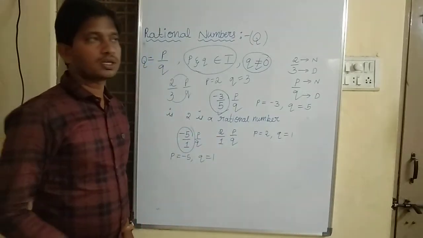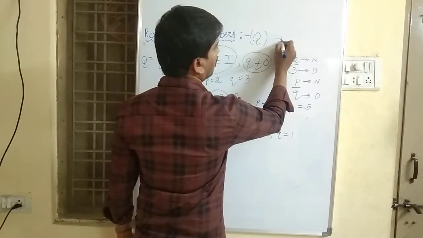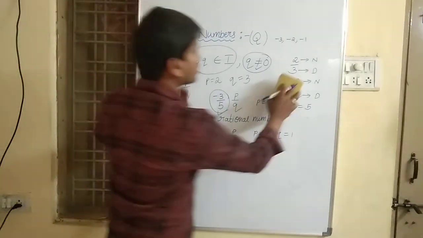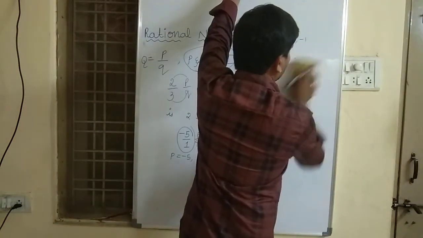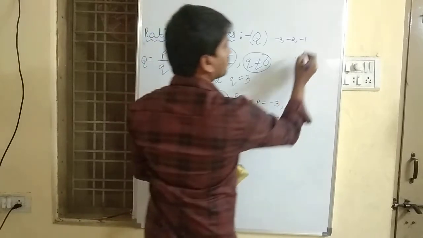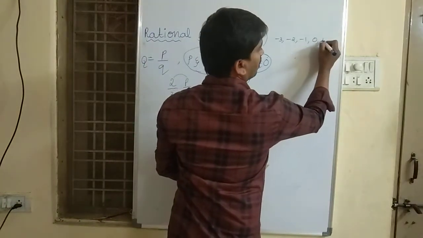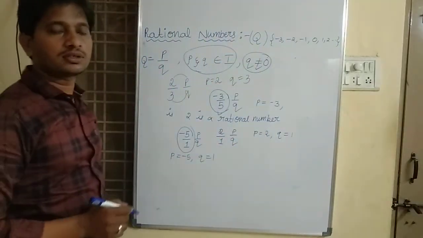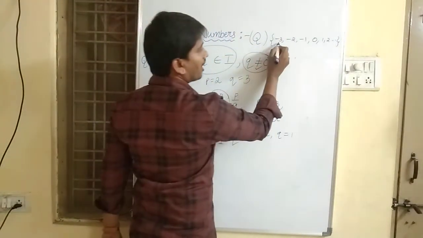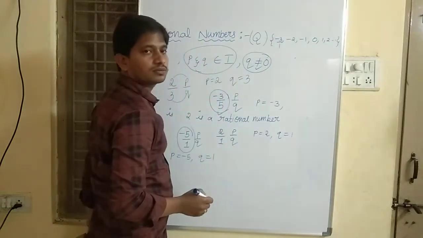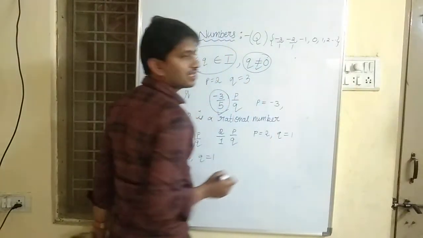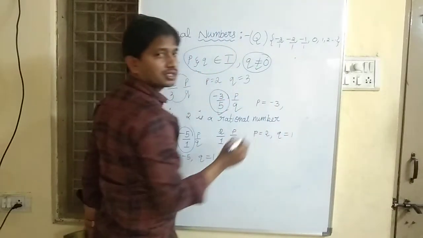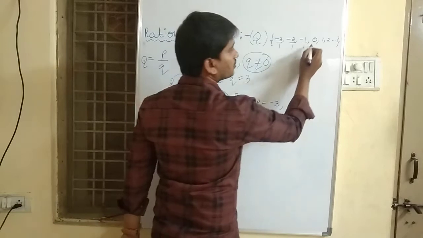Integers are nothing but negative numbers, 0 and positive numbers, they are the integers. This minus 3 I can express as minus 3 by 1. Minus 2 I can express as minus 2 by 1. Minus 1 I can express as minus 1 by 1.